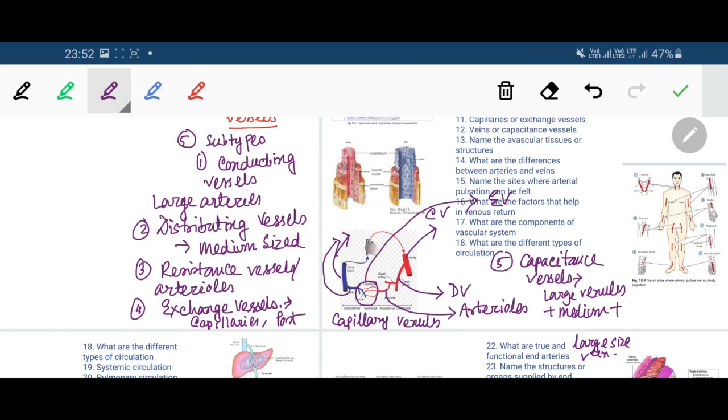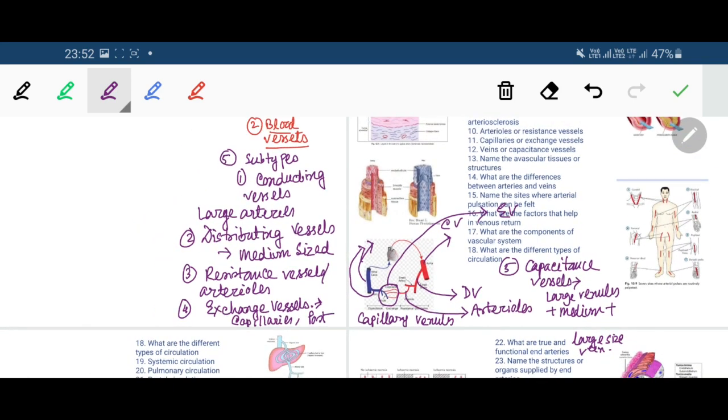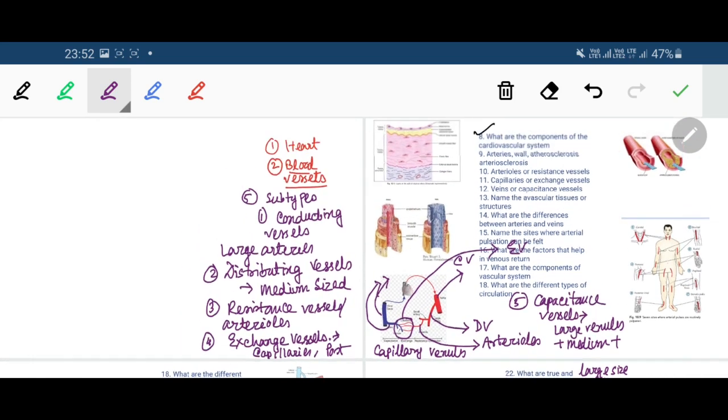Okay, so these are the components of the cardiovascular system: heart and the following types of blood vessels. Heart first and the following 5 categories of blood vessels. What are the categories? Once again, the conducting vessels, the distributing vessels, the resistance vessels, the exchange vessels, and the capacitance vessels.